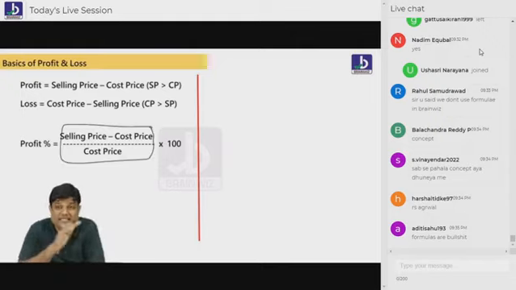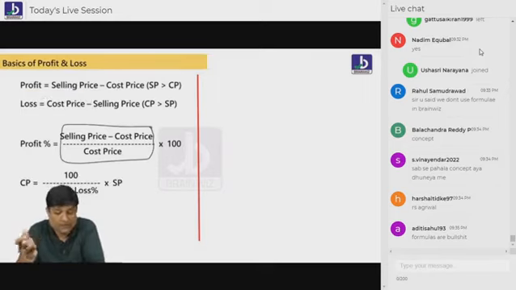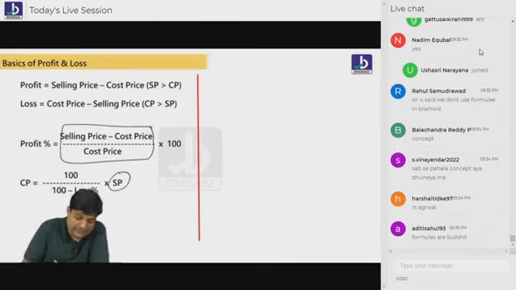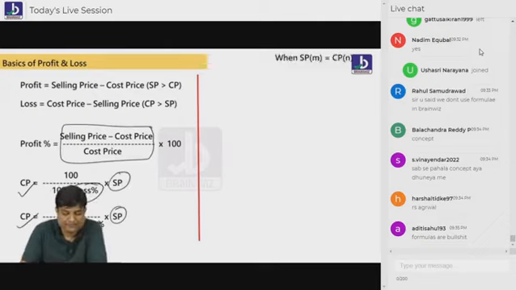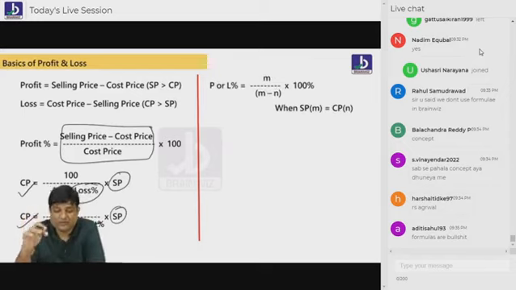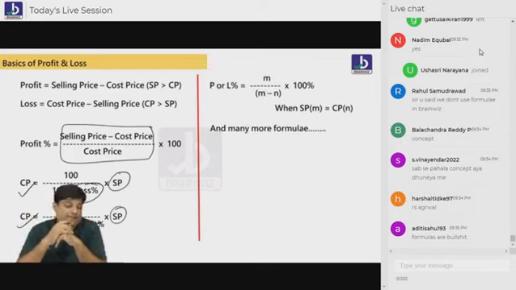Profit percentage, selling price minus cost price, divided by cost price. This is one more formula. When selling price is given, loss percentage is given, this is a formula. When selling price is given, profit percentage is given, this is a formula. This is the profit and loss formula. And many more formulas are there.